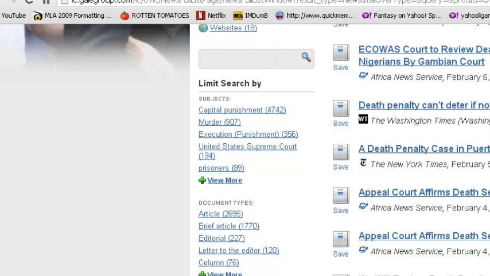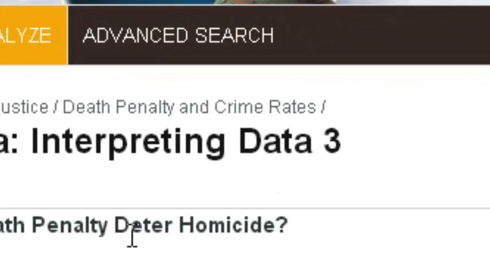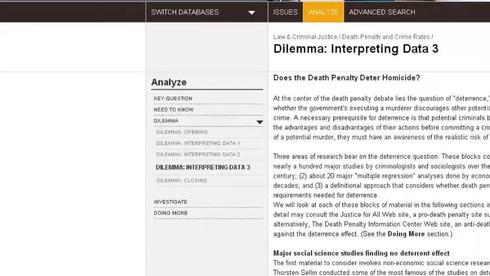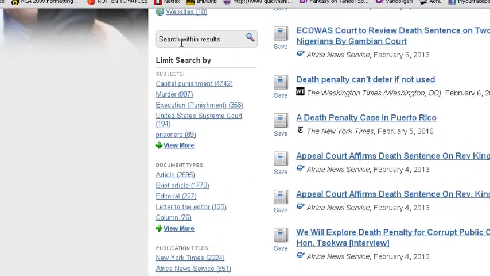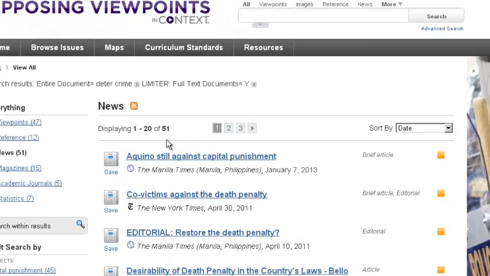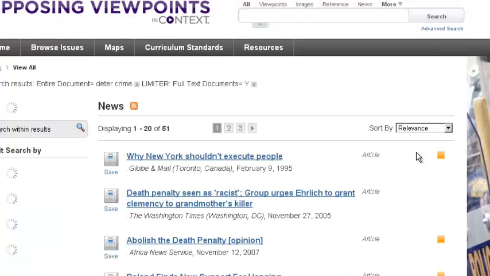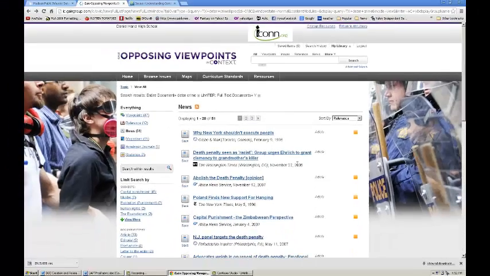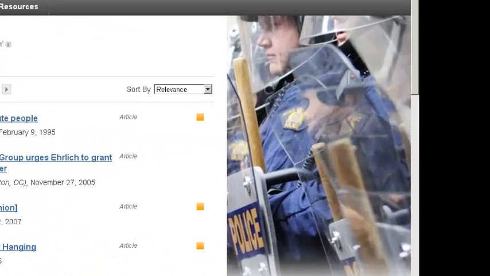So I'm going to use the keywords that ABC-CLIO used, which were deter crime or deter homicide. I'm just going to use crime since that's a more broad term. So now I type in deter crime, and now I have, instead of 5,000 and something articles, I only have 51, which is a lot better. I'm going to try to sort by relevance instead of date. Okay, and here are the results. So I sorted by relevance, so the ones that have to do most with your topic come up first.